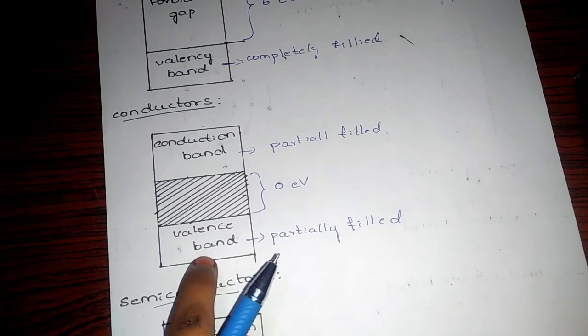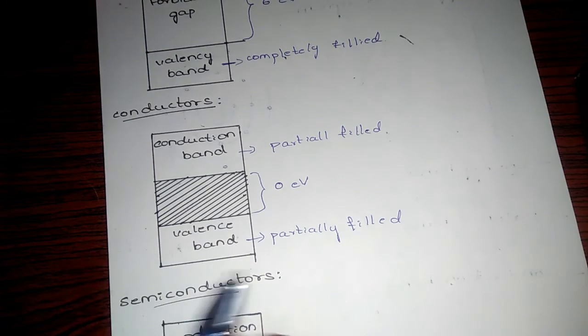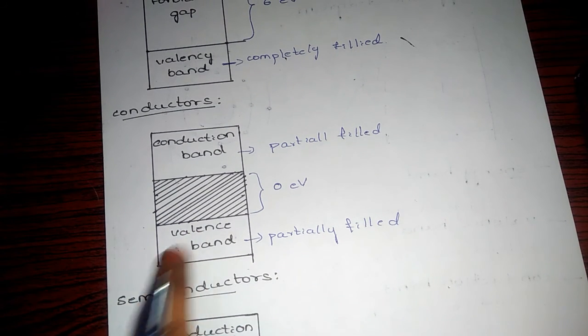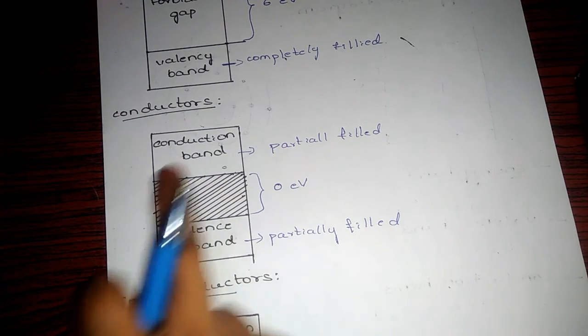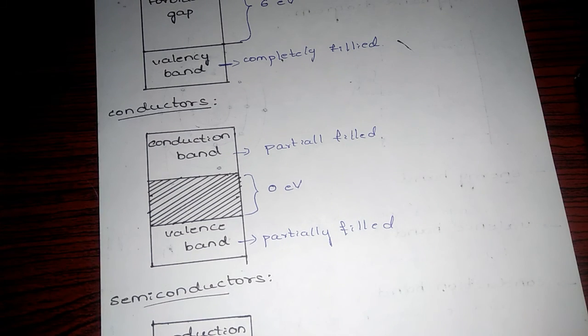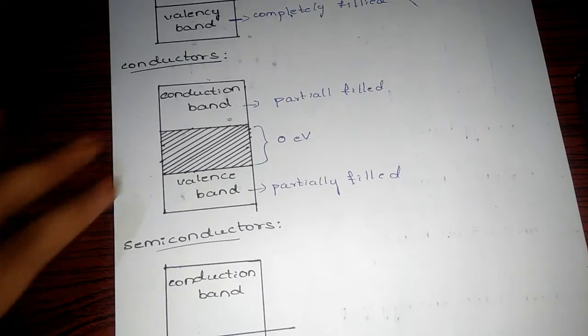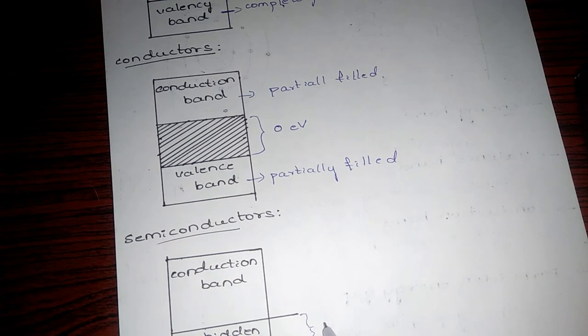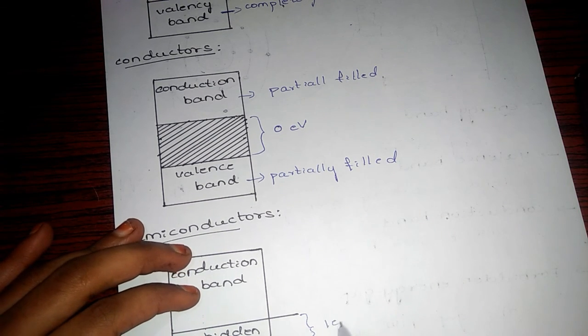They have a valency band and conduction band, where the electrons go from the valency band to the conduction band even without applying electron volts. Then for semiconductors, we just need to apply a normal minimum energy, that is 1 electron volt.